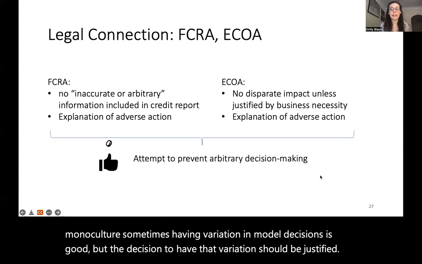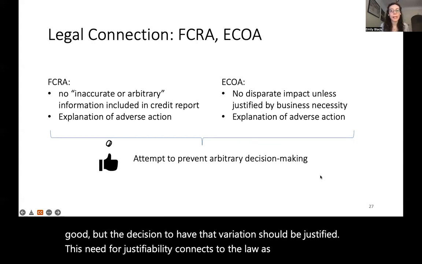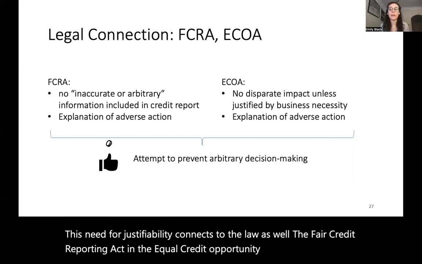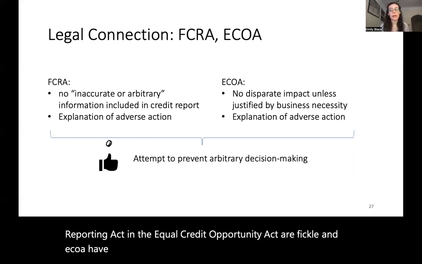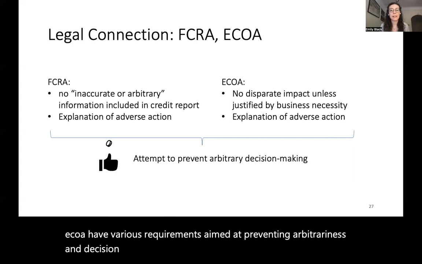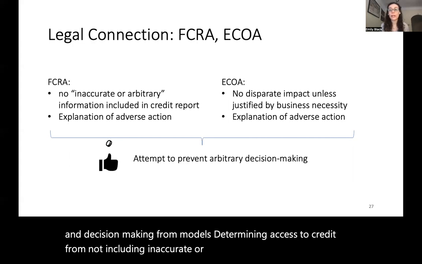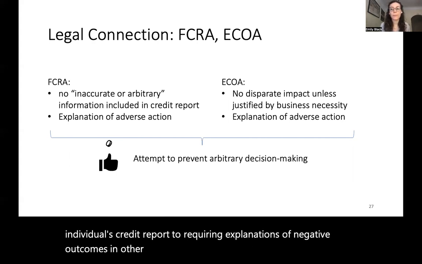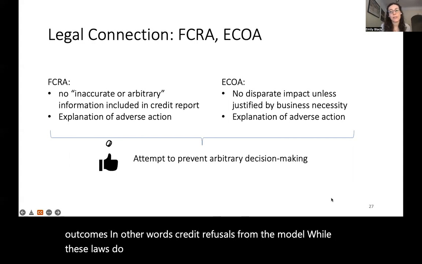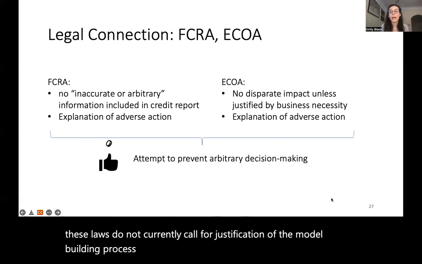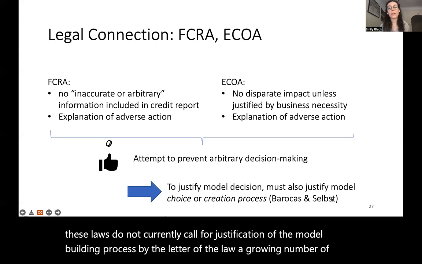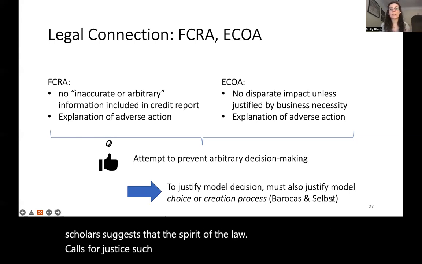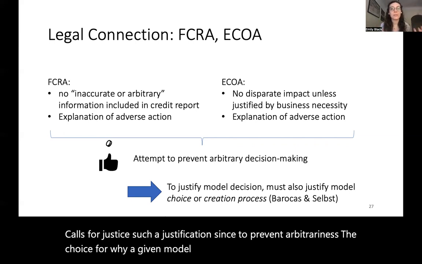This need for justifiability connects to the law as well. The Fair Credit Reporting Act and the Equal Credit Opportunity Act, or FCRA and ECOA, have various requirements aimed at preventing arbitrariness in decision-making for models determining access to credit, from not including inaccurate or arbitrary information in an individual's credit report to requiring explanations of negative outcomes, in other words, credit refusals from the model. While these laws do not currently call for a justification of the model building process by the letter of the law, a growing number of legal scholars suggest that the spirit of the law calls for such a justification, since to prevent arbitrariness, the choice for why a given model was chosen must be justified as well.